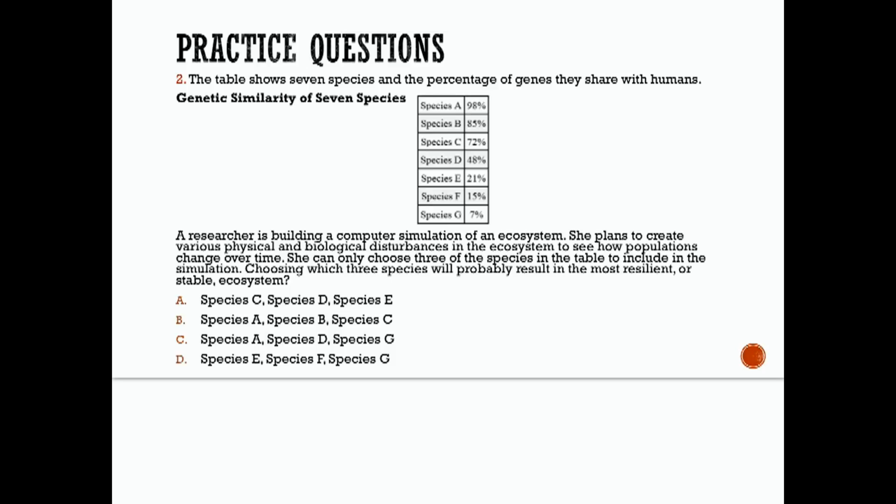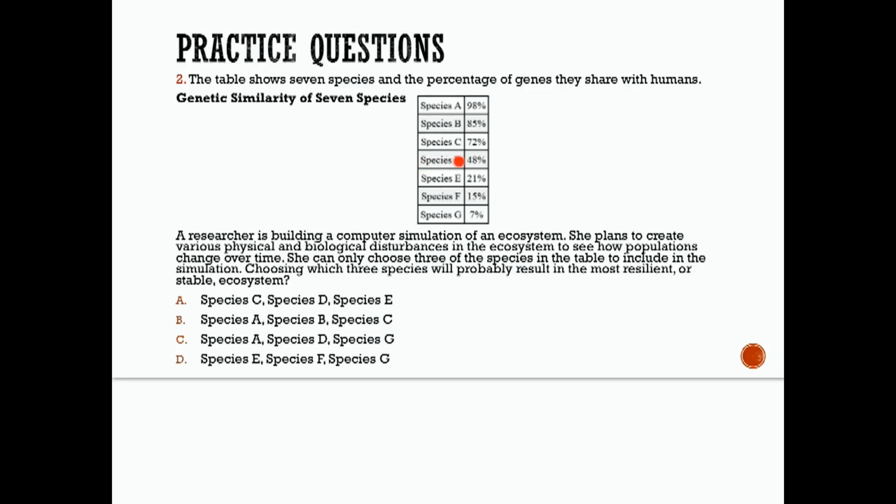So, if species A shares 98% of its genes with humans, it must also share about 7% of its genes with species G. Therefore, species A and species G are the least related of all the species in the table. You've got the highest percentage to the lowest percentage, so they're the least related in this table.